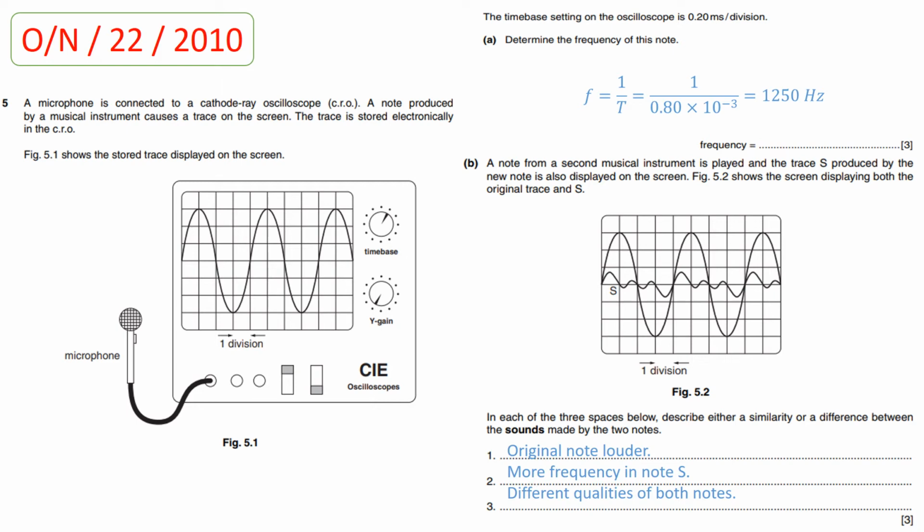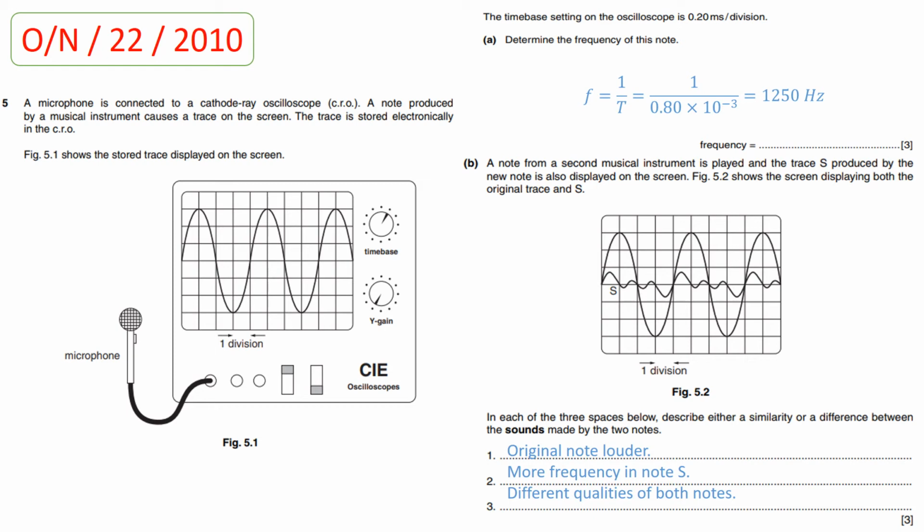Now, figure 5.1 shows the stored trace displayed on the screen. The time-base setting on the oscilloscope is 0.20 milliseconds per division. Student, the small box shows one division, and the value for the time base per division is 0.20 milliseconds. So this is the value for time which is given to you per division.